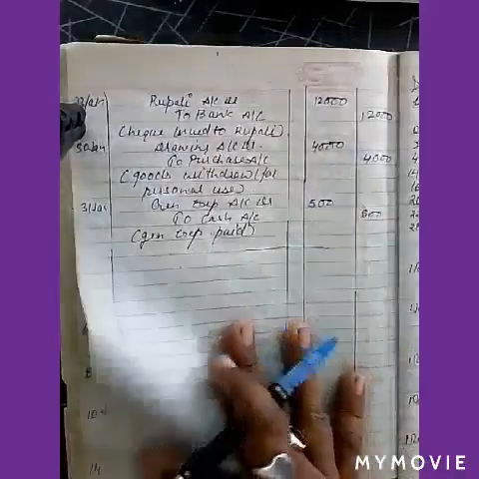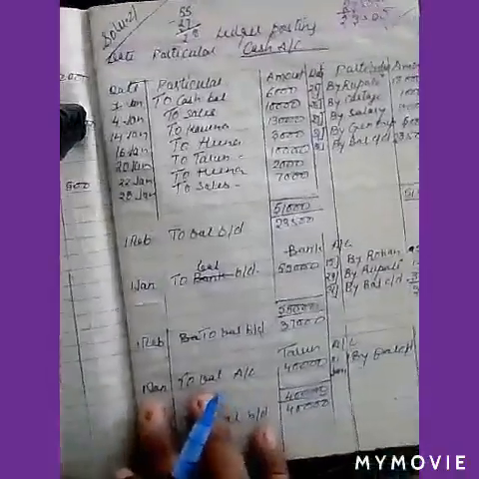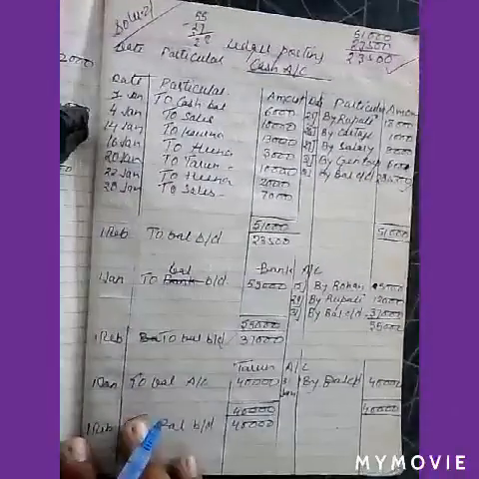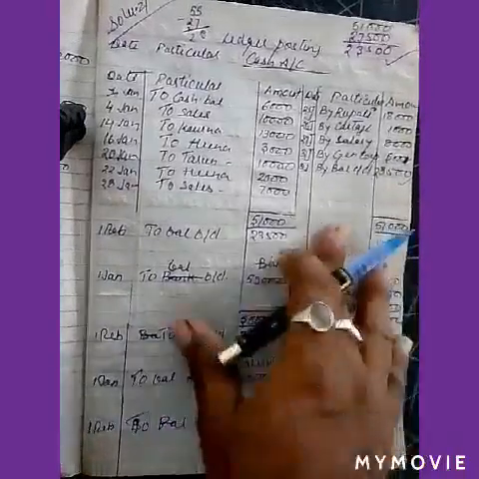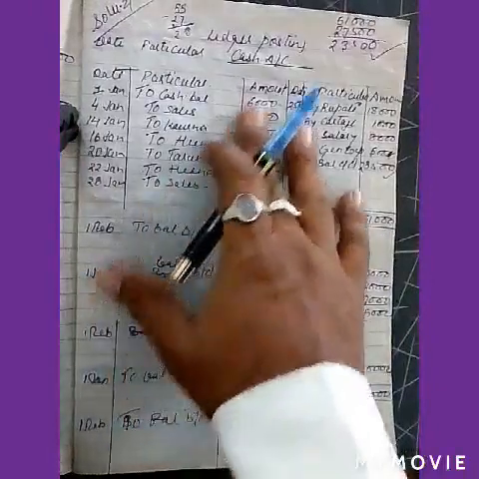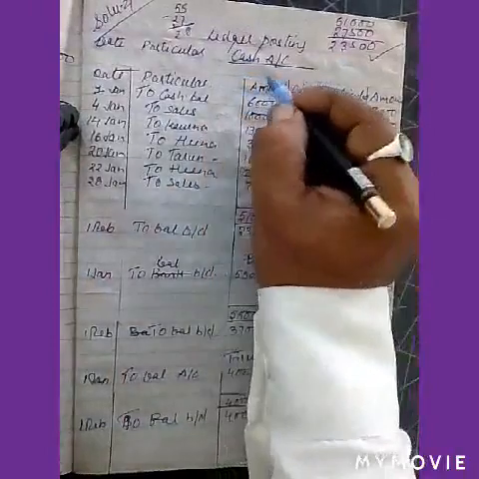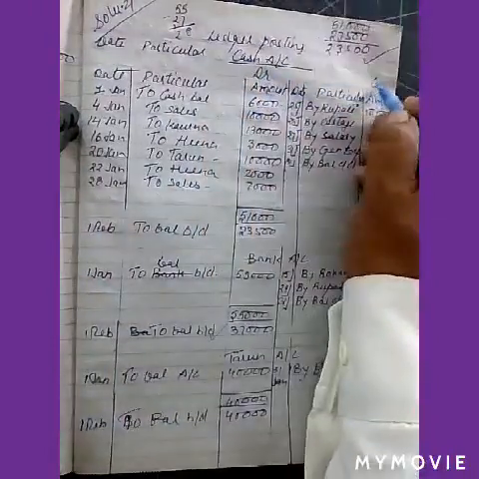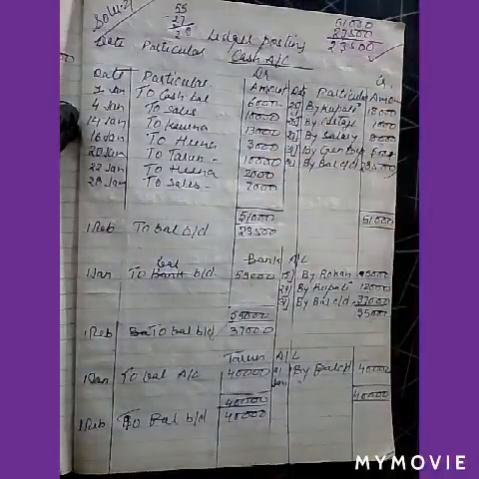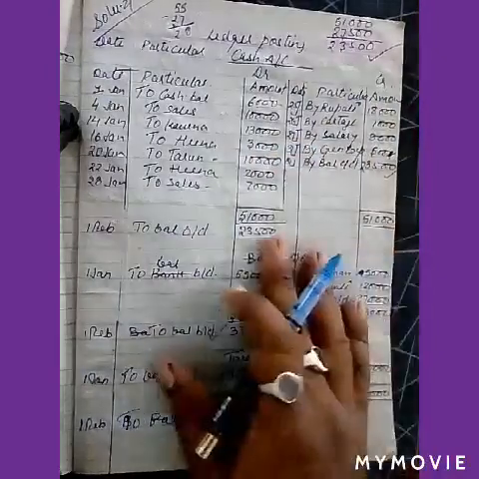Now these were the journals. Now we will do the ledger posting. The first account will be the cash account. We will see the ledger posting of the cash account. On this side we will write the debit and on this side the credit. There are actually too many accounts.